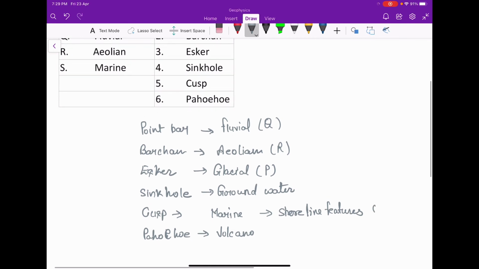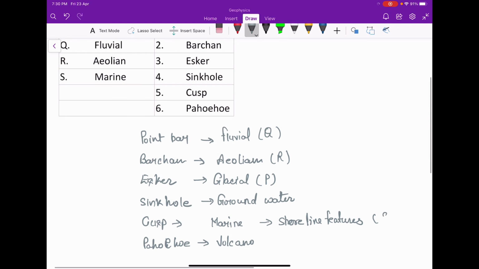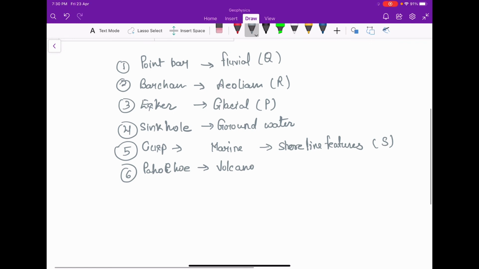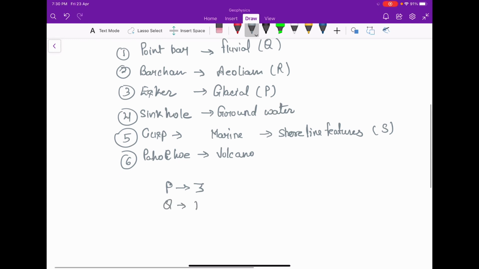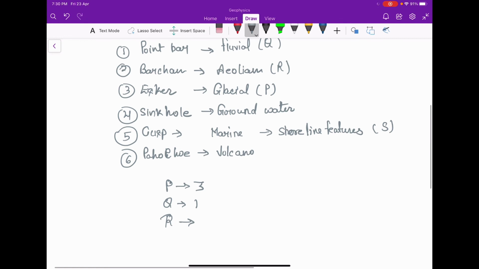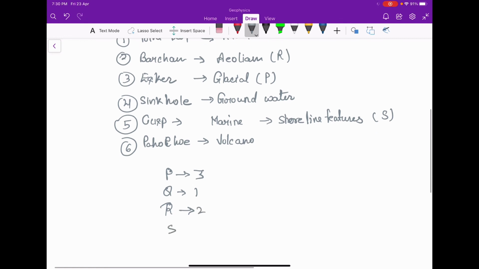So this will be your S. So 1, this is 2, this is 3, this is 4, this is 5, this is 6. So you can say P is related to 3, Q will be related to 1, R will be related to 2, and S will be 5. So this will be your answer.